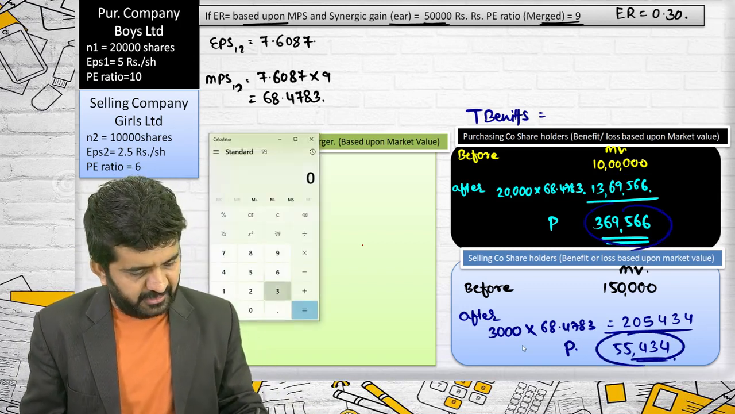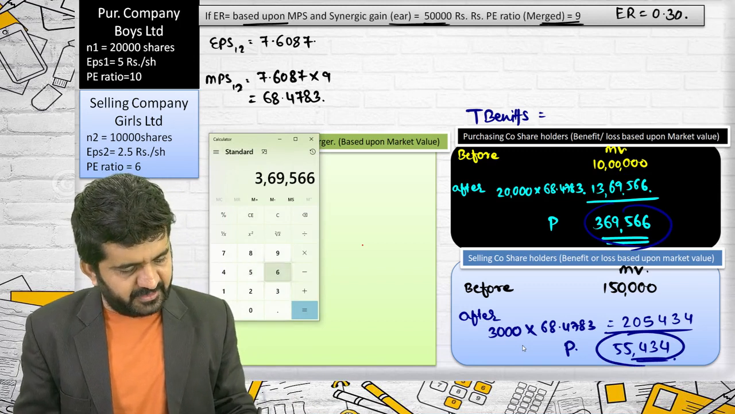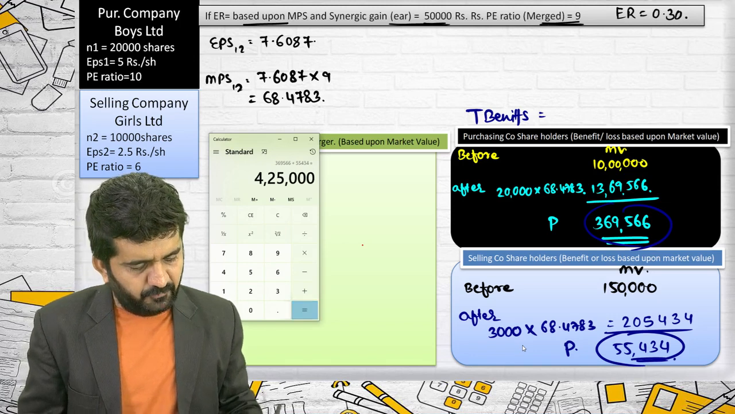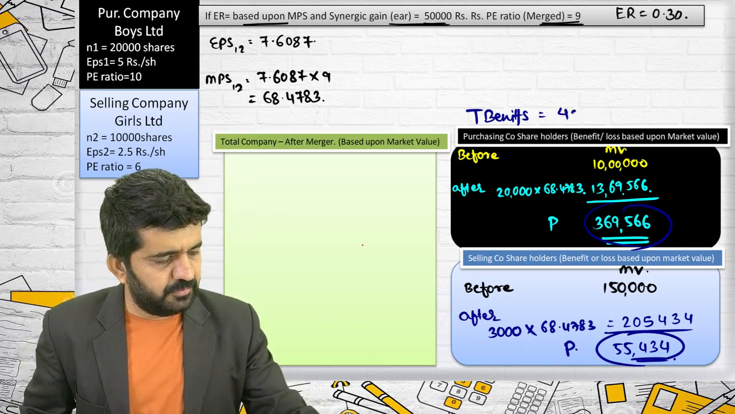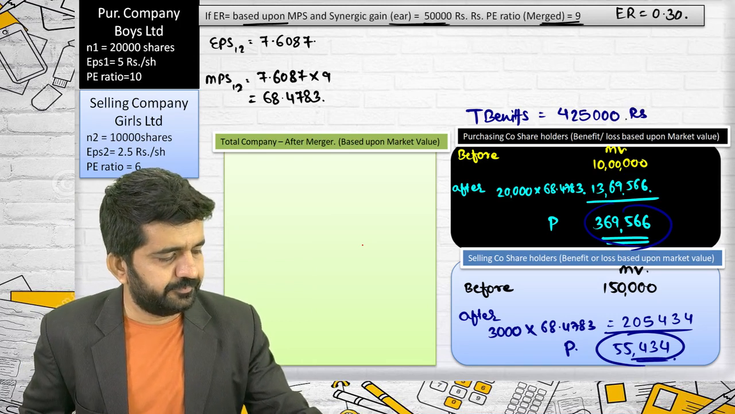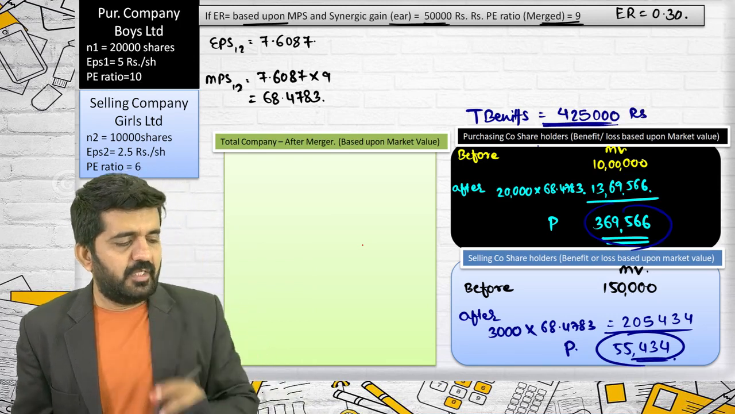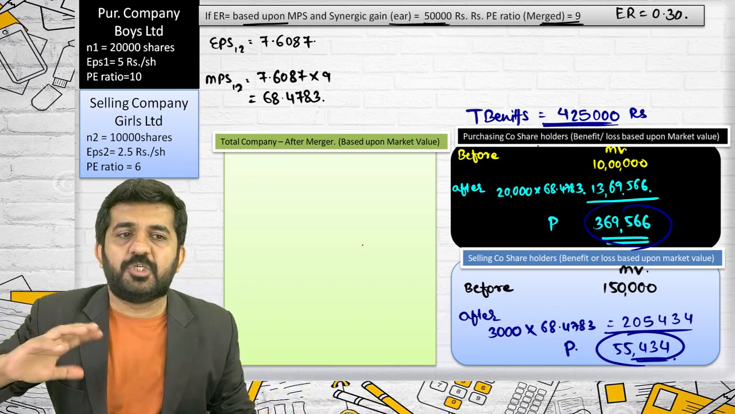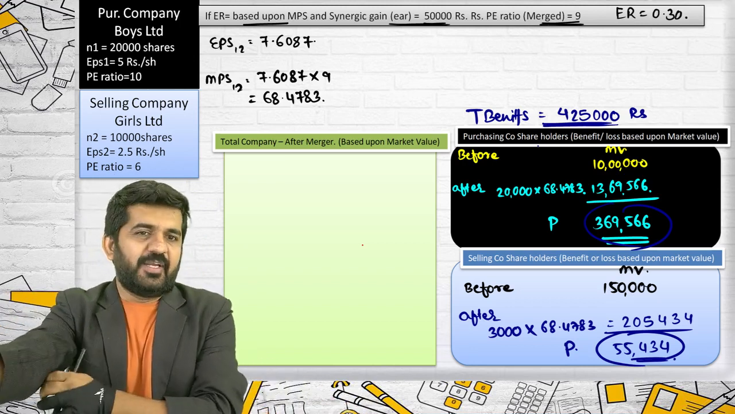It is 3,69,566 plus 55,434. It is 4,25,000. This total benefit is correct. The total benefit to shareholders of both the companies is 4,25,000.